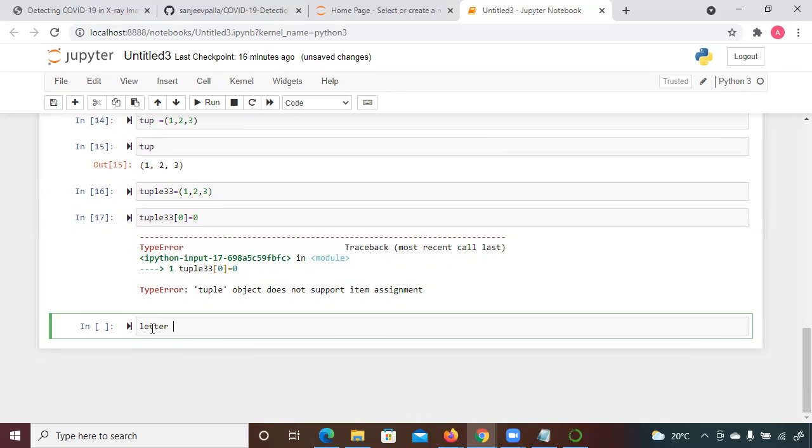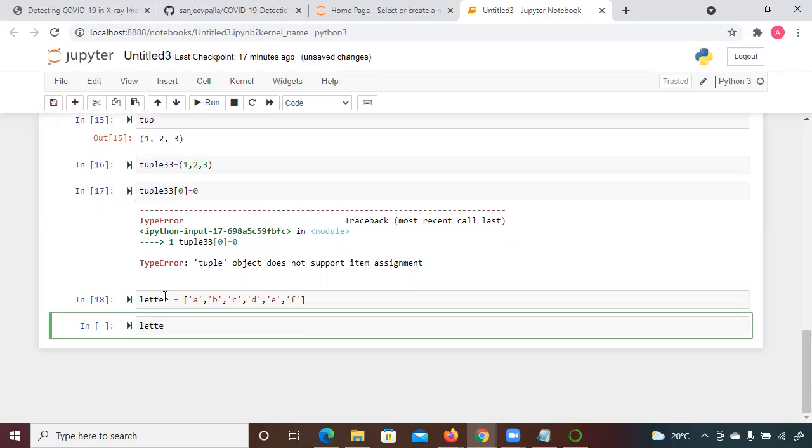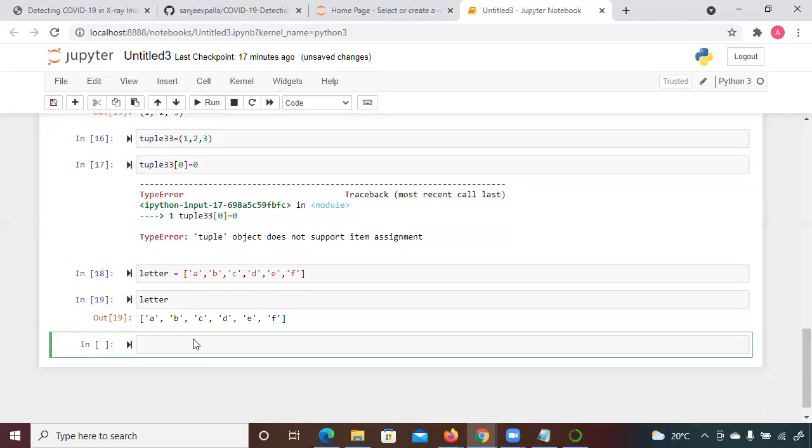They created one list and entered the elements A, B, C, D. They created the list and asked me, if you want to remove the last element, how are you going to remove it?